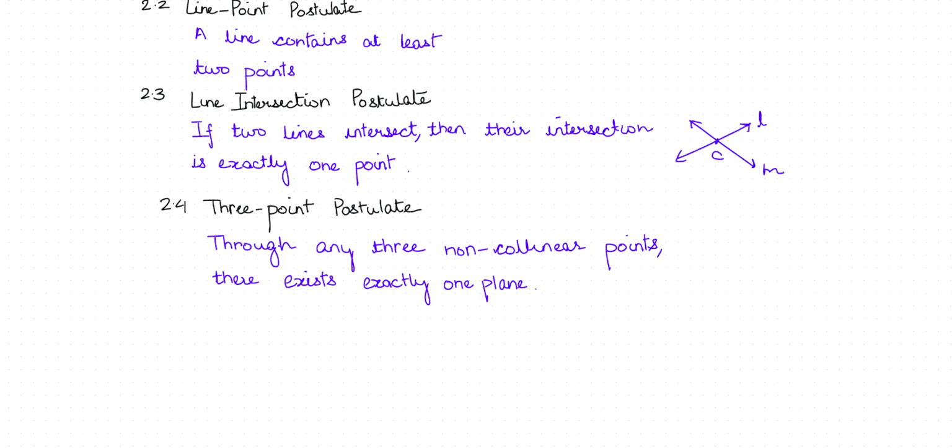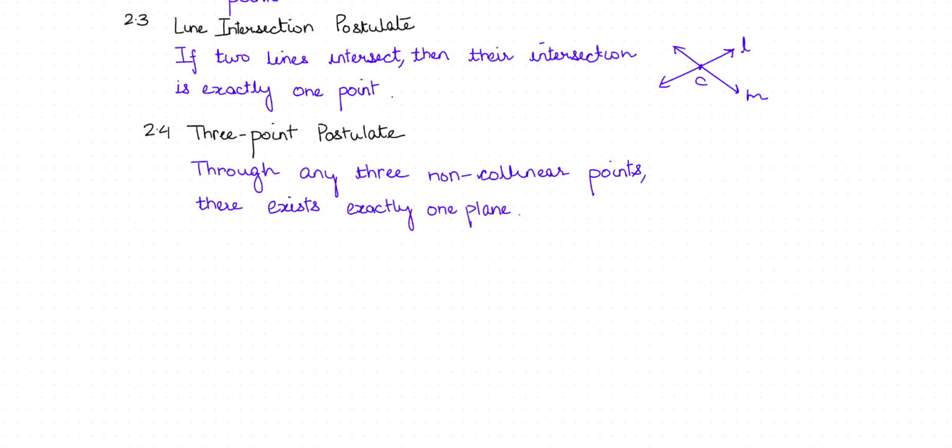Postulate 2.4 says that through any 3 non-collinear points, there exists exactly one plane. Like if this is a plane, and these are 3 non-collinear points D, E, and F. As we have learned, we can name the plane.